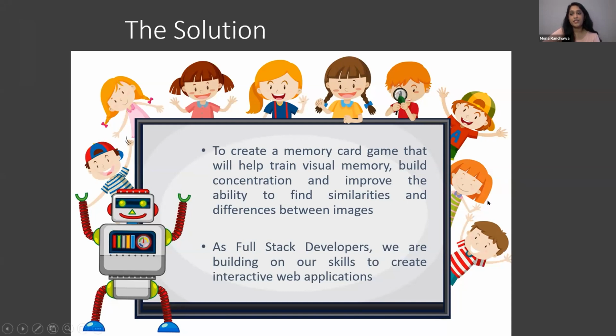And for our own personal development as full stack developers, we wanted to better understand and learn how to create interactive web applications and to enhance our skills with the MERN stack.